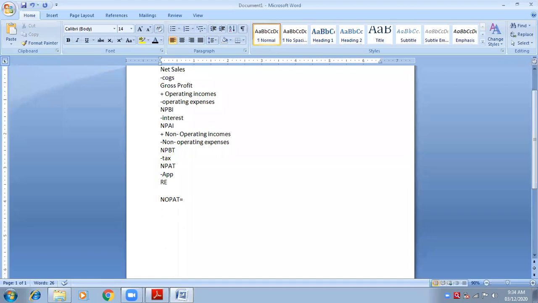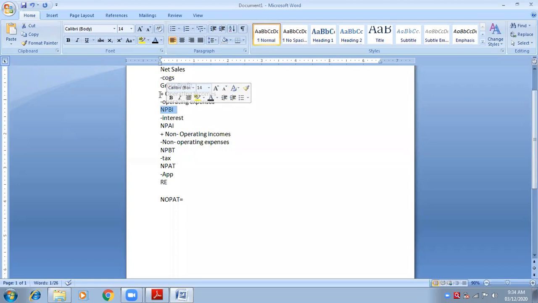Always remember, when I say net operating profit, it means net profit before interest. Because all operating expenses are deducted before that, and all operating incomes are added before that. Therefore, when we treat operating incomes and operating expenses, we get net profit before interest. So net profit before interest is nothing but net operating profit only, because all operating things are treated before that.